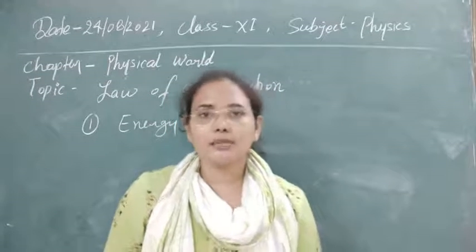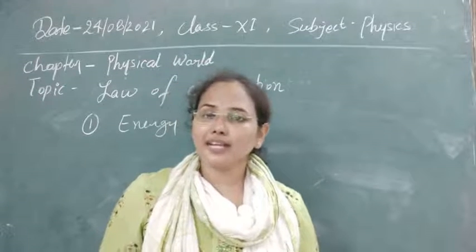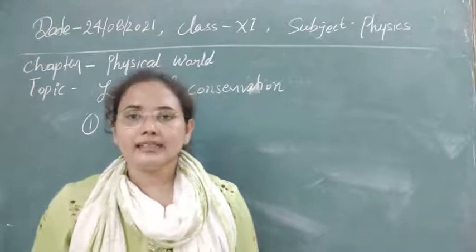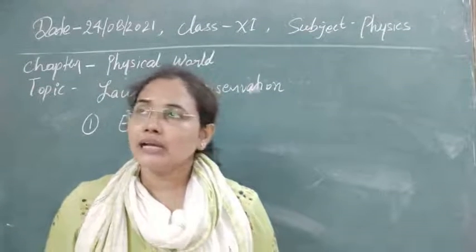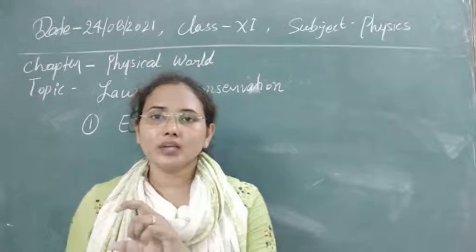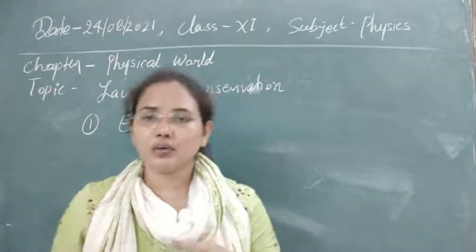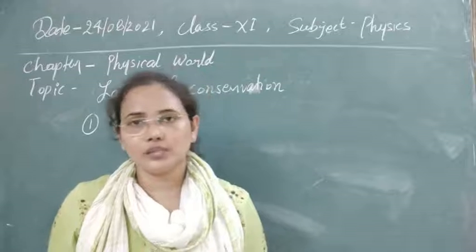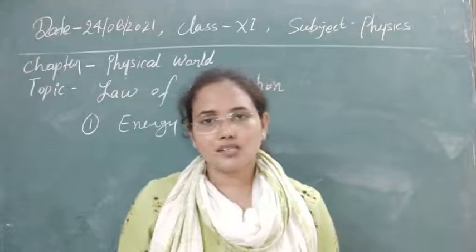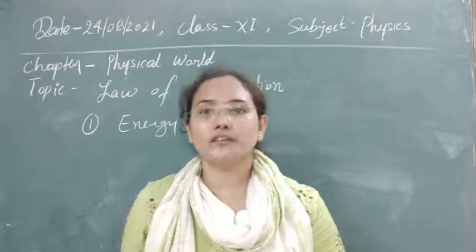So whenever you talk about energy production, you are not actually producing any energy, you are converting energy into different forms. Like you are using electricity to light your room through a bulb. Here electric energy is converted into light energy as well as heat energy. So what you see is conversion of energy, not production of energy. The law of conservation of energy tells us that energy is always conserved, and we only see it converting into different forms.